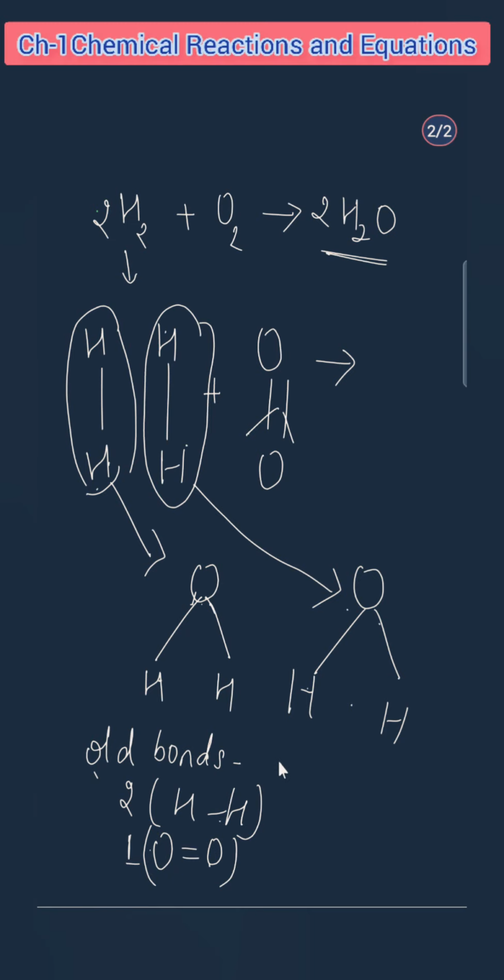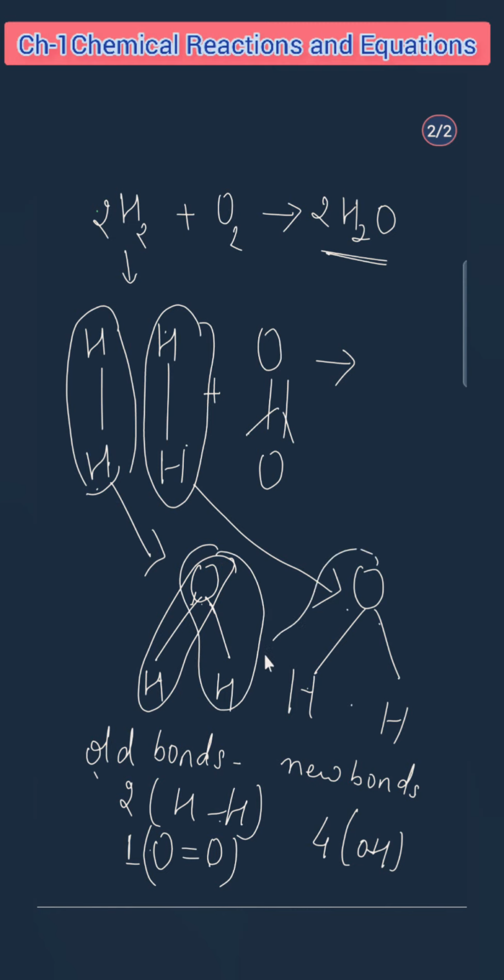Now, if we are talking about the new bonds, four O-H bonds are formed, right? O and H. See, this is my first O-H, second O-H, third O-H, and fourth O-H. So four bonds are formed between oxygen and hydrogen. Here four bonds are broken between two hydrogen and two oxygen.